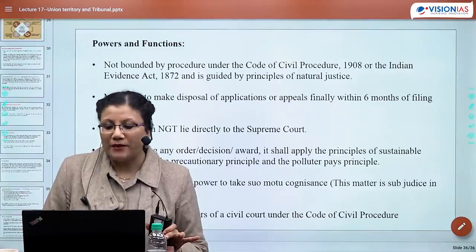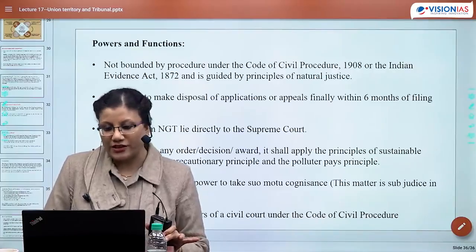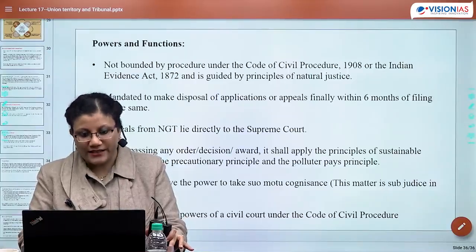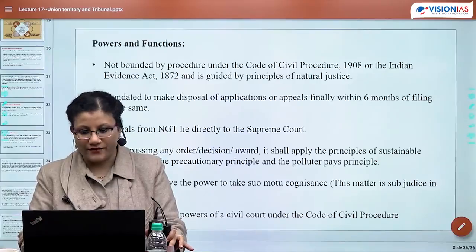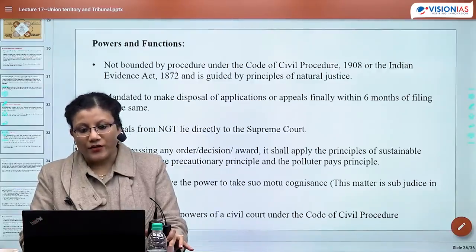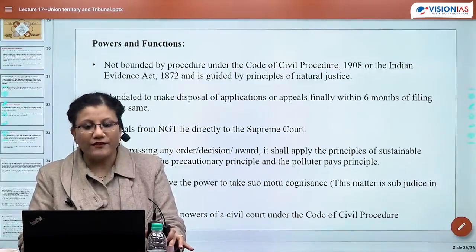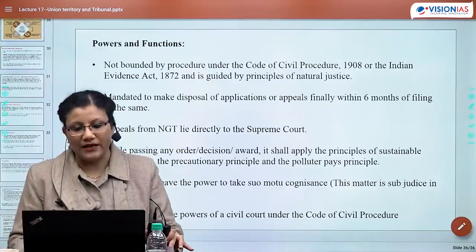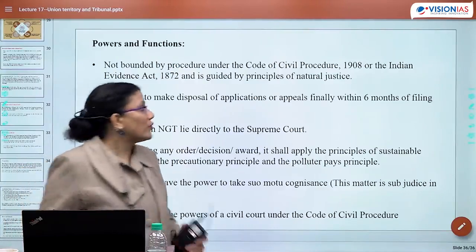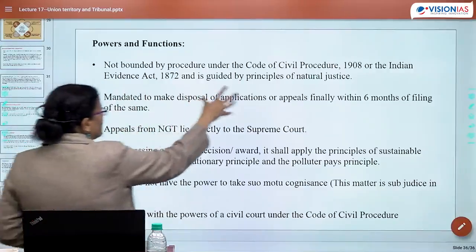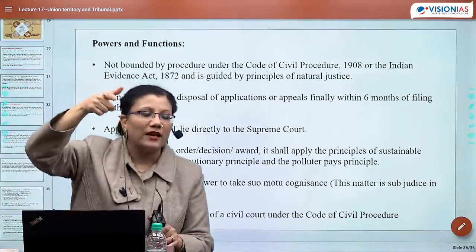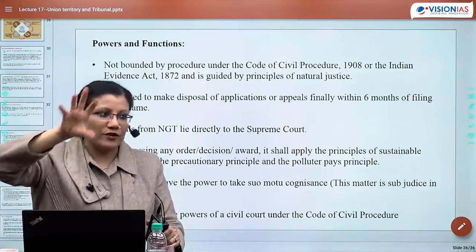How many days can an appeal be made by an aggrieved person against a decision of NJT to the Supreme Court? So it is 30 days, 45 days, 60 days, 90 days. Again repeating for online students, within how many days can an appeal be made against a decision of NJT to the Supreme Court. एक बार जरा वापस चलो देखो, mandated to make disposal of cases within 6 months of filing लिखा है. यहाँ पर है कि 6 months of filing the case के बीच में NJT have to give the decision.